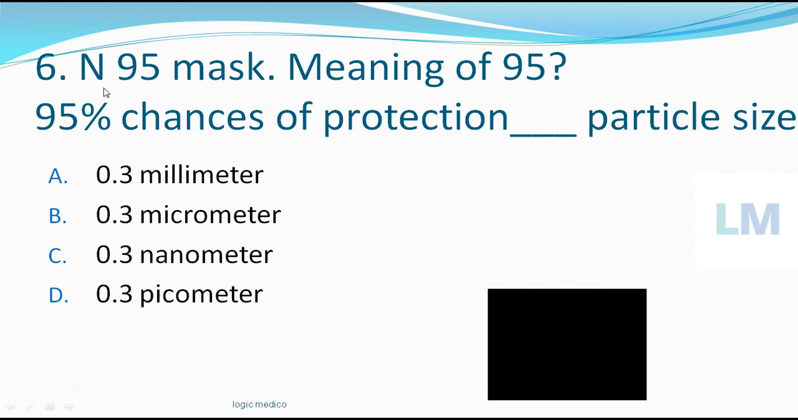Next question is again based on N95 mask. What is the meaning of 95? Of course, there is a 95% chance of protection against the virus, but what is the particle size? 95% chance of protection against dash particle size. Your options are 0.3 millimeter, 0.3 micrometer, 0.3 nanometer, 0.3 picometer.